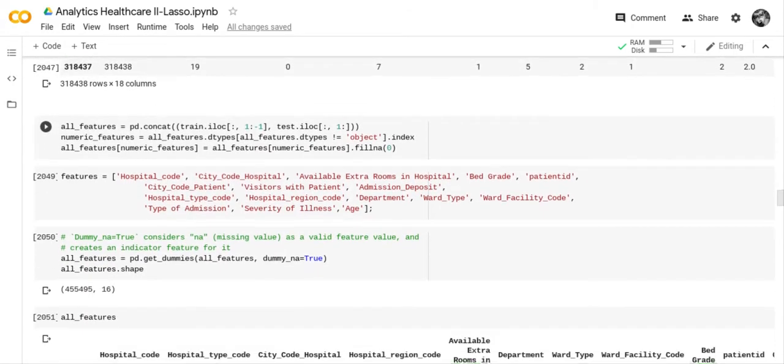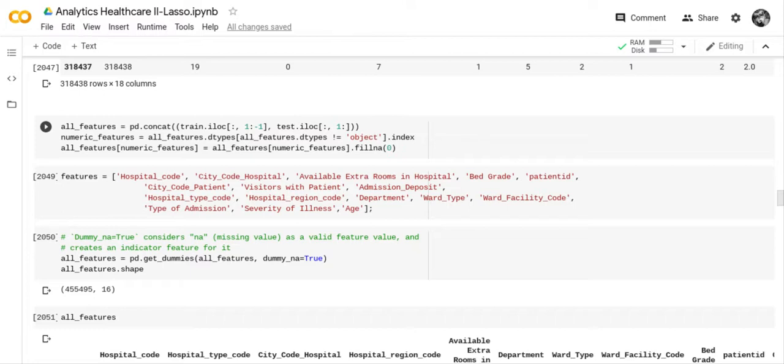So what we did was we set all features equals pd.concat of train iloc and test iloc. And then we have our numeric features equals all features dtypes that are not an object index. And then it said to fill all of the numeric values with 0 if they don't have a number on them.